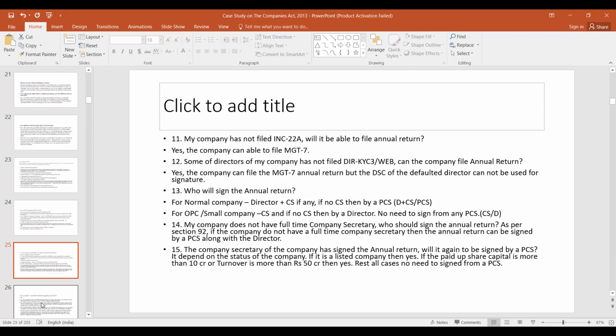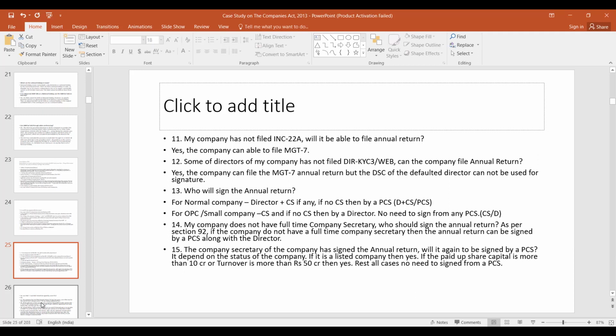So director plus company secretary or practicing company secretary. And for OPC or small company, company secretary, and if there is no company secretary, then by a director. So no need to sign from any practicing company secretary in case of OPC or a small company.